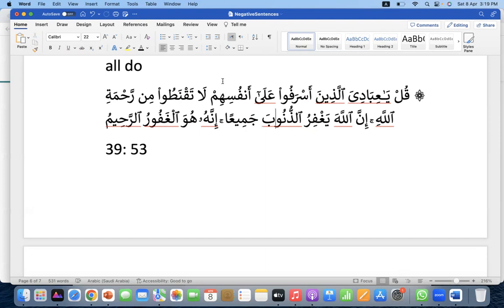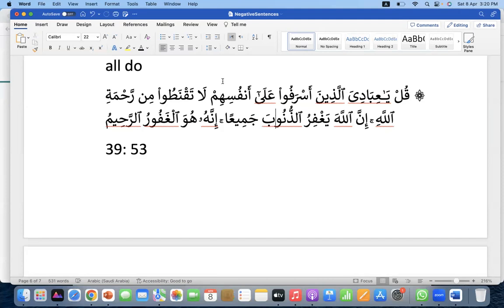Adam alayhi salam, on the contrary, did not lose hope. He kept on asking forgiveness. He had the hope that Allah will forgive him. On the contrary, Shaitan lost hope and he became an eternal disbeliever, right? So Shaitan uses the same tactics with the believers. When a believer does a sin, he comes to him and makes him lose hope. And the person will start saying, nothing can happen to me, I'm a sinner, I cannot be forgiven.